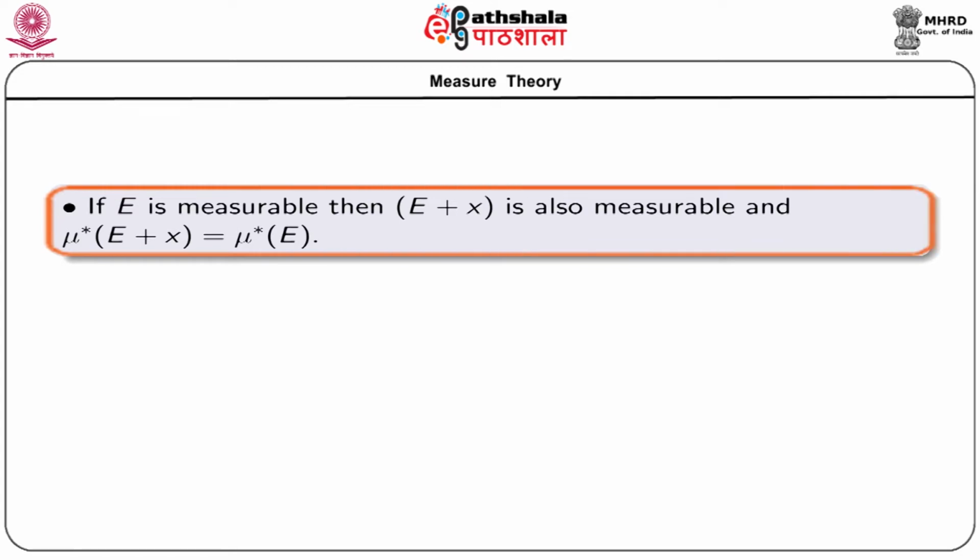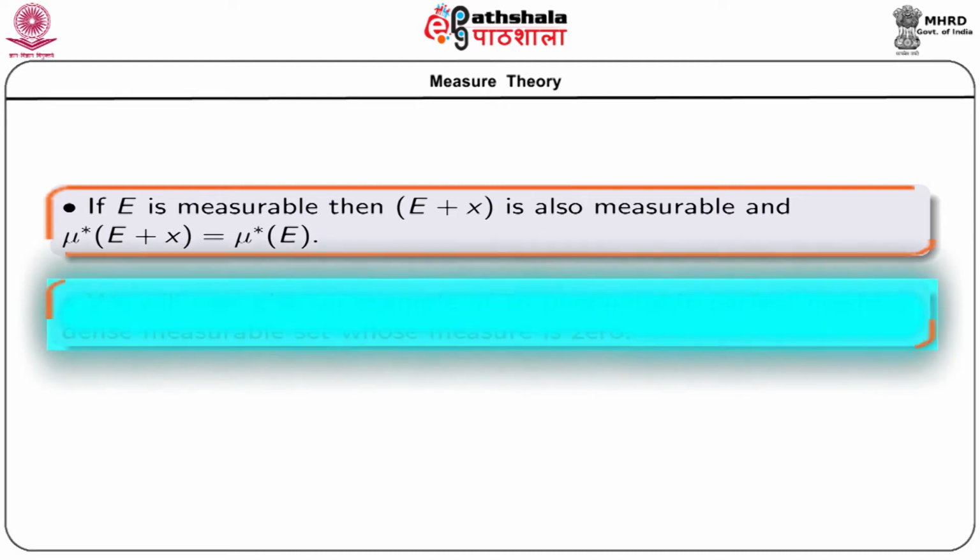We can show one more property of measurable sets by showing that if E is measurable, then its translation E plus x is also measurable, and their outer measures or measures are equal.